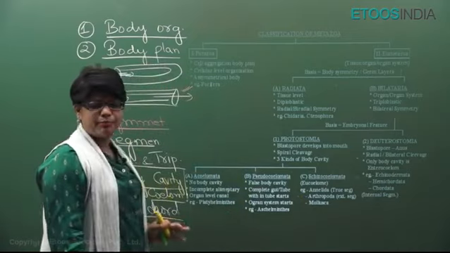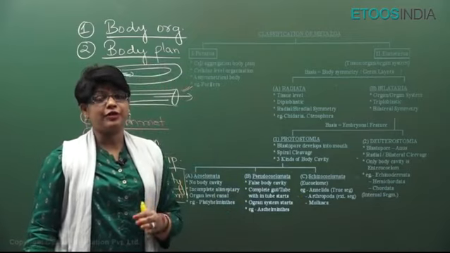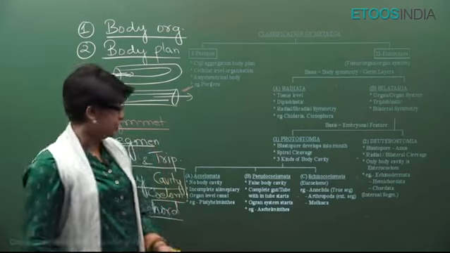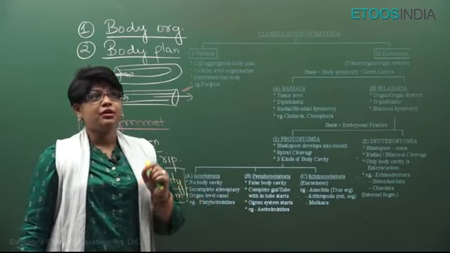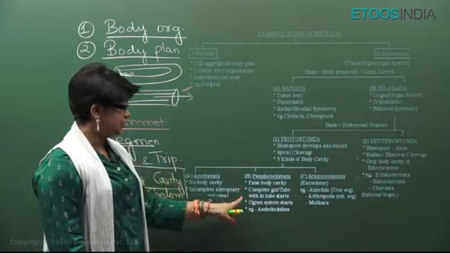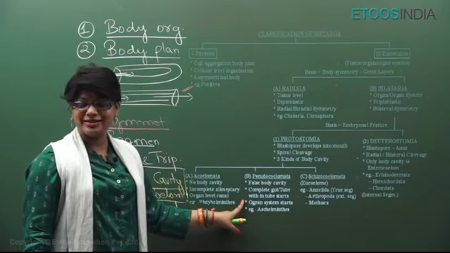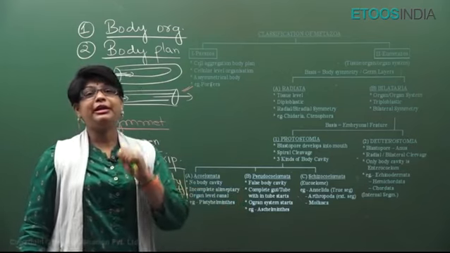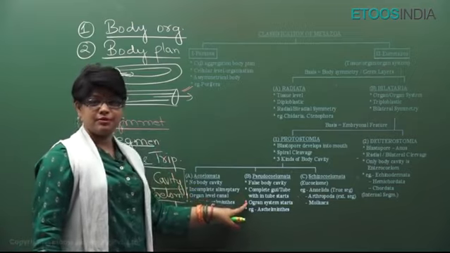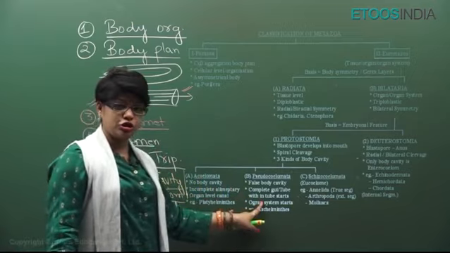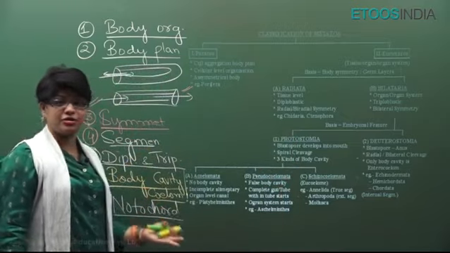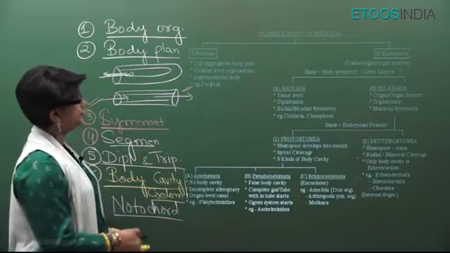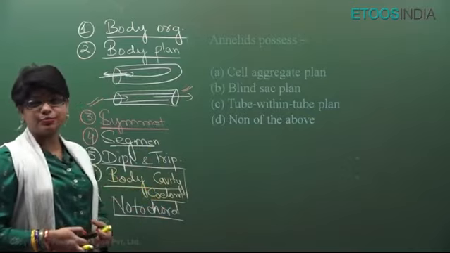Now, it's a very important flowchart. They will ask you from which phylum organ system level started: Aschelminthes. From which the tube within tube plan started? Again, Aschelminthes. From which complete alimentary canal started? Again this. Which is acoelomate? Which is pseudocoelomate? Which is schizocoelomate? Which is enterocoelomate? Questions like this are asked. Very, very important.